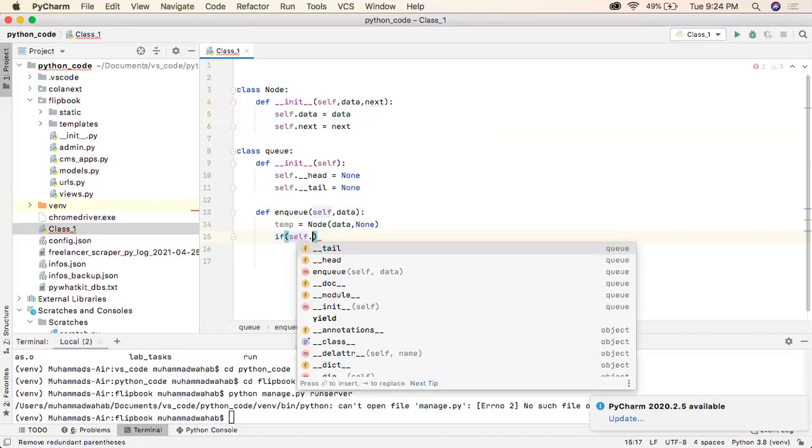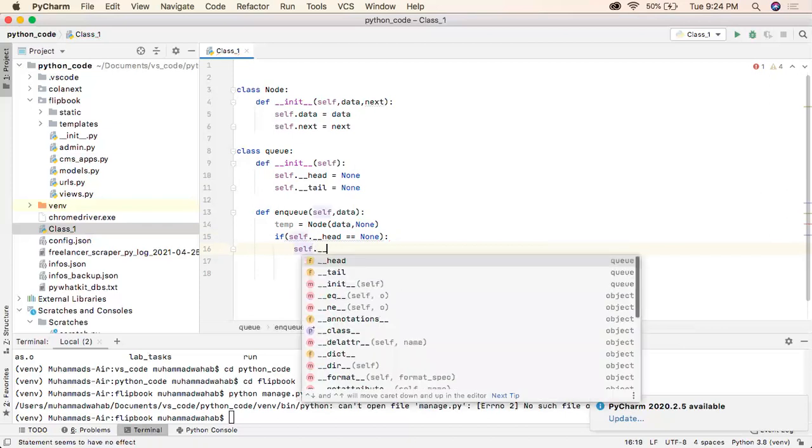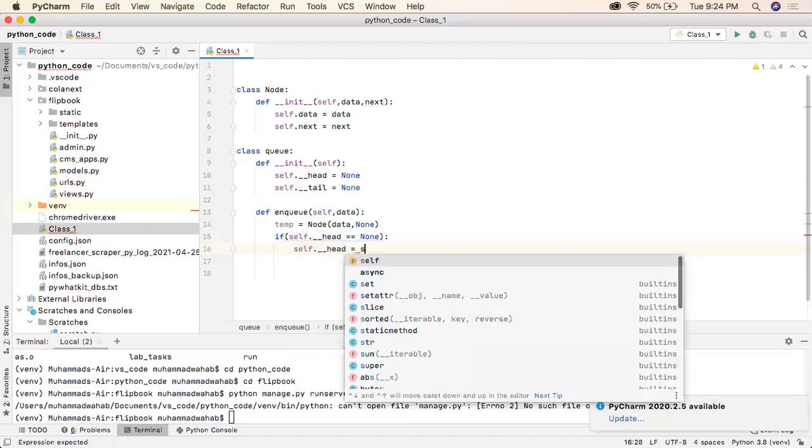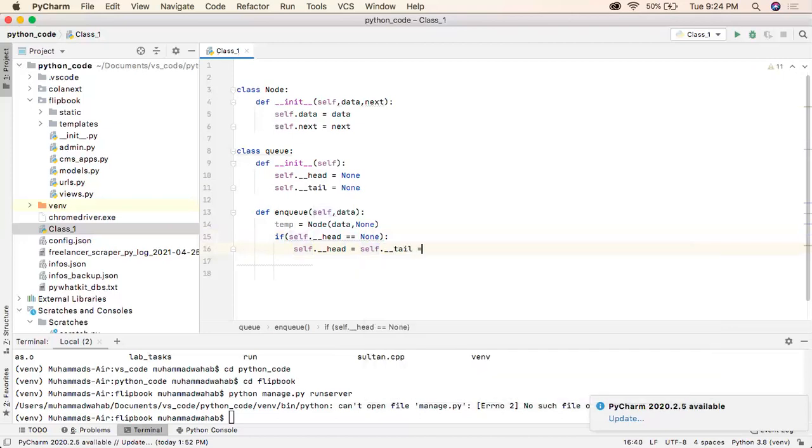If my list is none, for example there is no element in the list, then what will we do? We will assign both our head and tail to the very first value. So this statement will do that. You can see that there is no element now in the queue, so this is the first element. Head as well as the tail is pointing to that first inserted element.